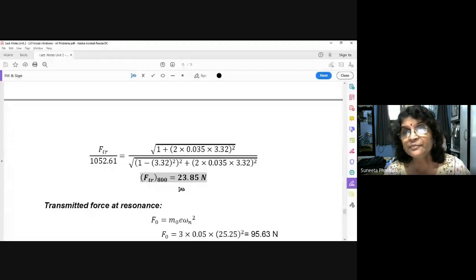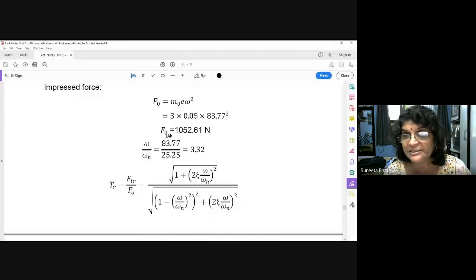This much force is transmitted. How much is the impressed force? See here, the unbalanced force is 1052.61. Out of this unbalanced force, 23.85 Newton is transmitted to the foundation. Understood? Now, next you want to find out how much force is transmitted at resonance.